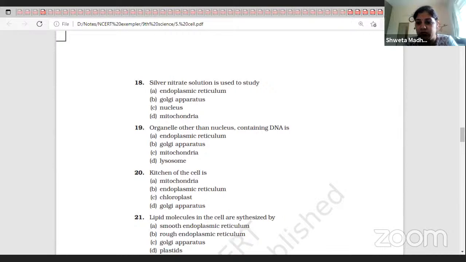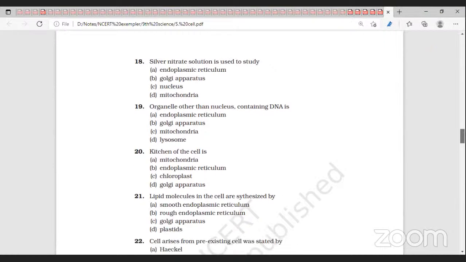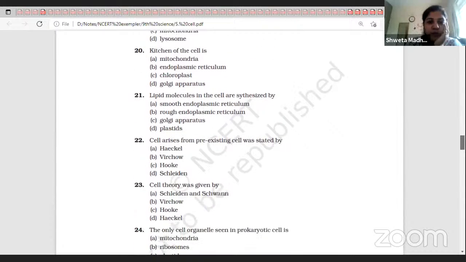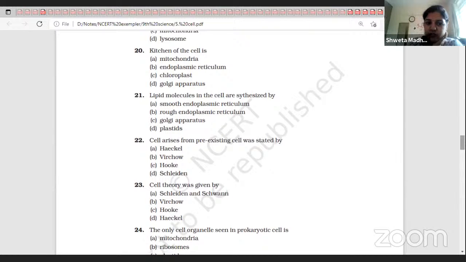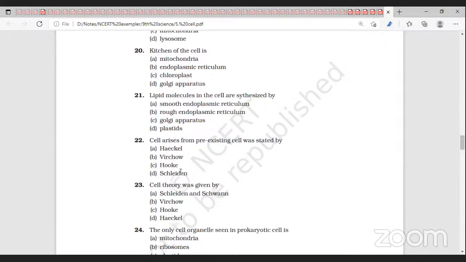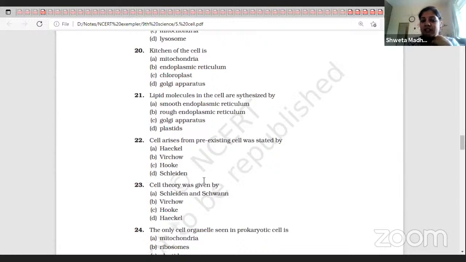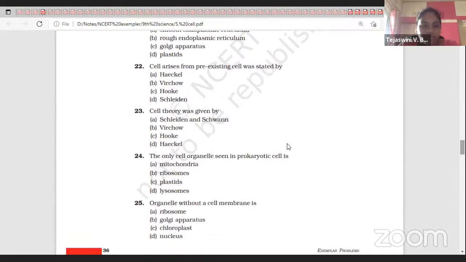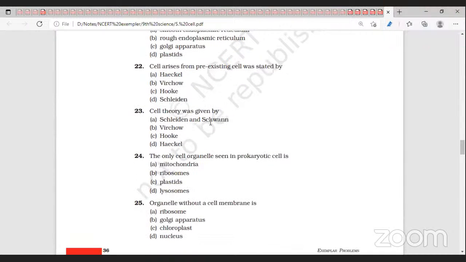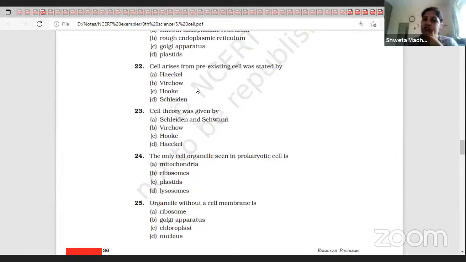Kitchen of the cell is chloroplast. Lipid molecules in the cell are synthesized by SER, smooth endoplasmic reticulum. Cell arises from pre-existing cell was stated by Virchow. And cell theory was given by Schleiden and Schwann first, and then Virchow has added the second one.